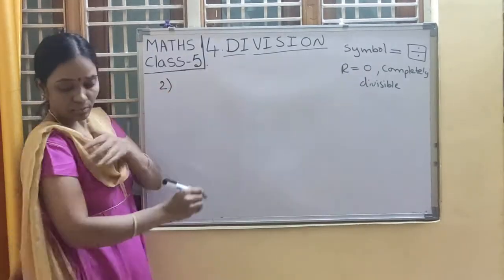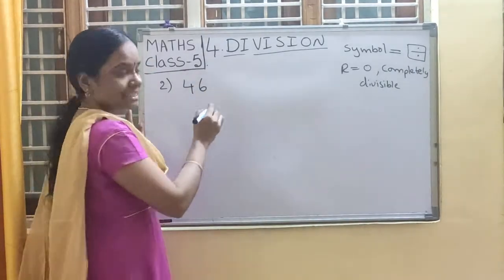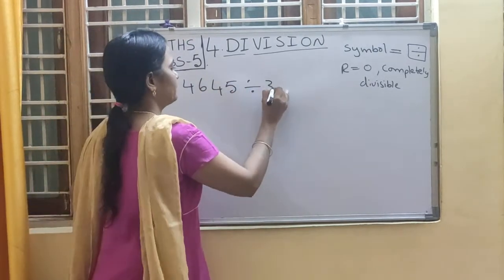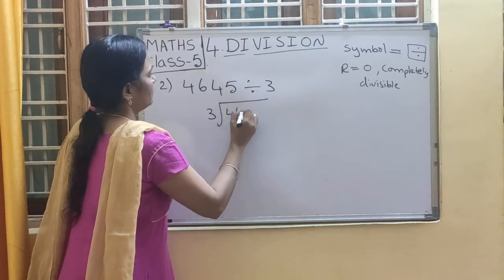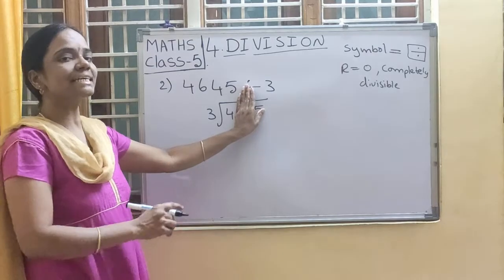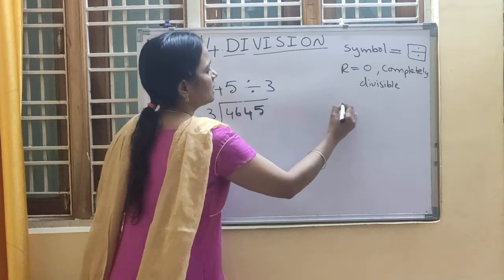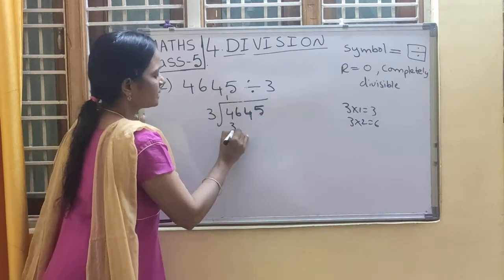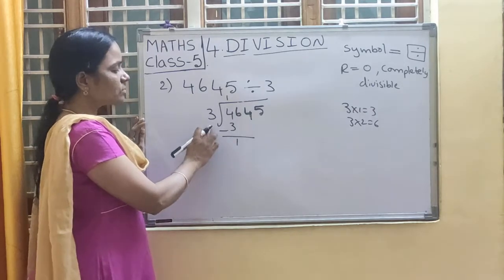Next, second example. 4645 divided by 3. Now, take the long division. First I have to take the first two digits, 46, because 4 is greater than 3. So, 3 table. 3 1s are 3, 3 2s are 6. Now 3 1s are 3. 4 minus 3 how much, children? 1. 1 is smaller than 3, so 3 will not divide 1.